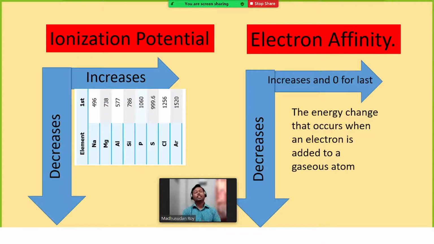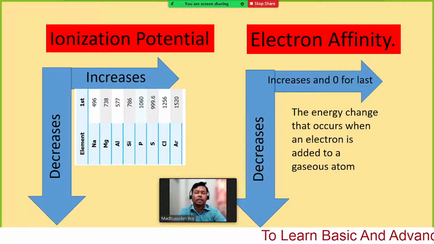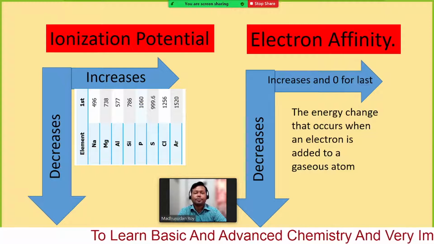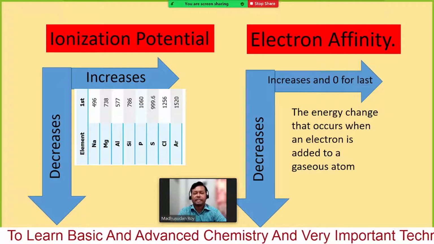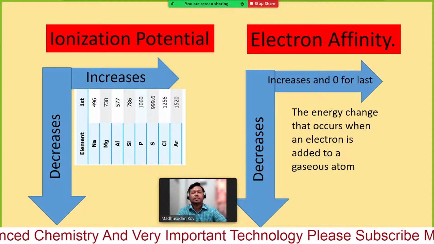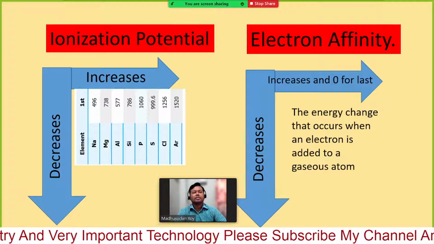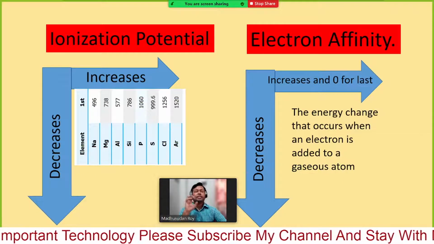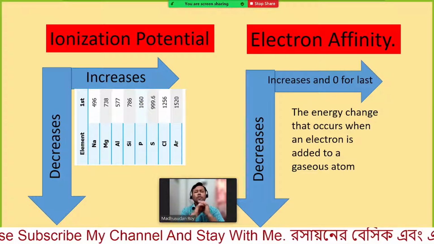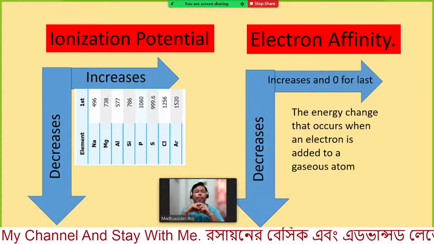Now what is electron affinity? Any of you have an idea about electron affinity? I think you are familiar with this word. Electron affinity. Affinity means attraction, so it is easier to remember.